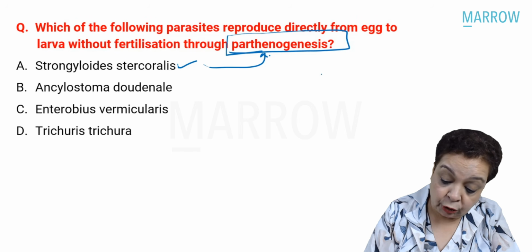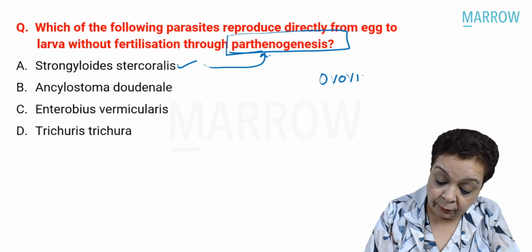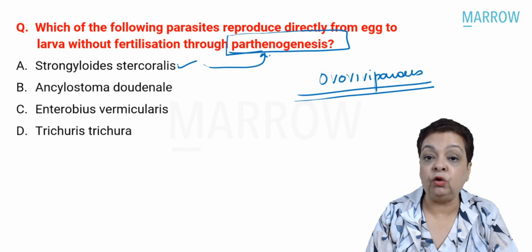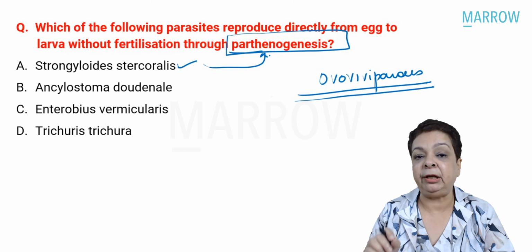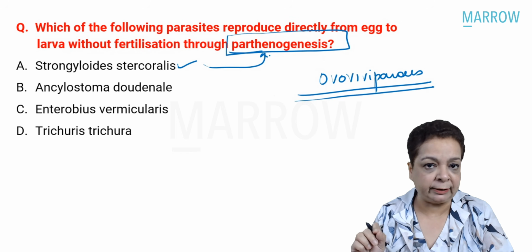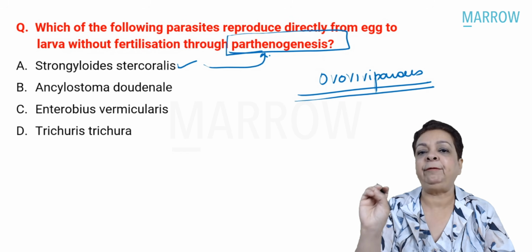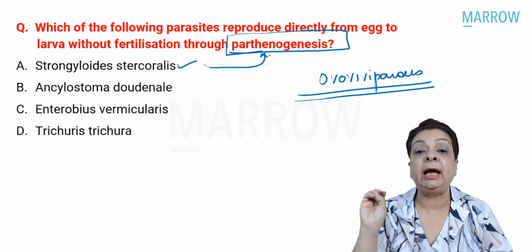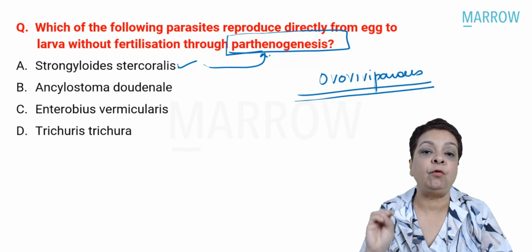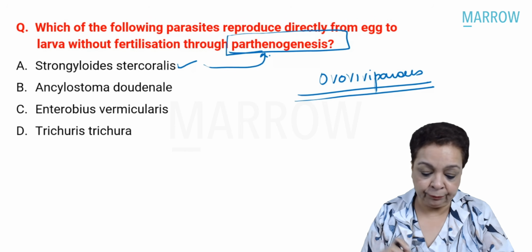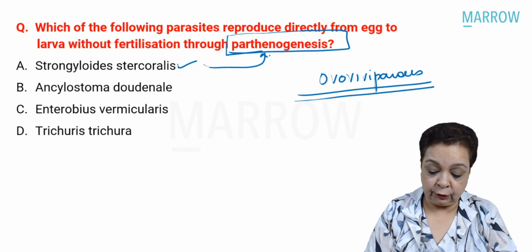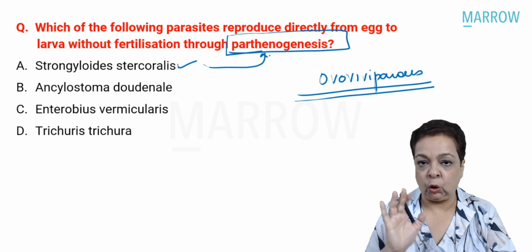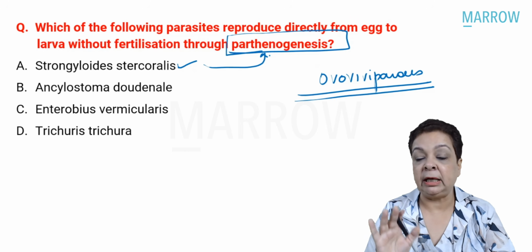And another important thing about Strongyloides is that it is ovoviviparous. The moment the female lays the eggs in the gastrointestinal tract, the rhabditiform larva immediately hatch out. That is called ovoviviparous. Okay. With the rest of them, the males always need to fertilize the females before they can lay eggs.